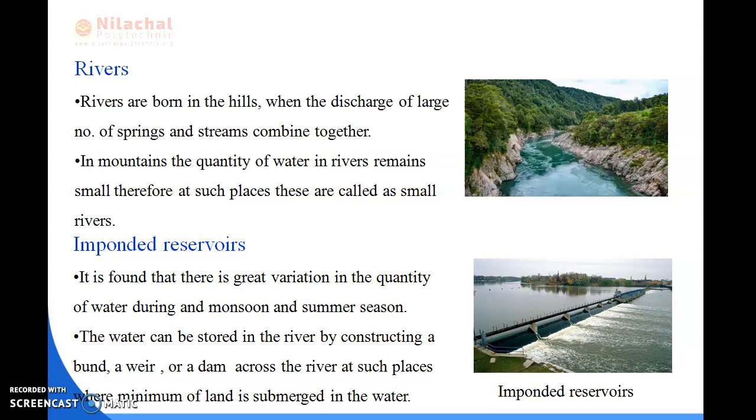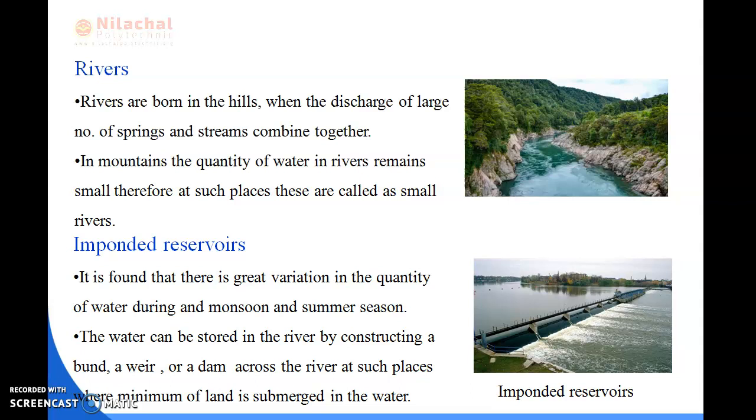So we can say that rivers are born in the hills where the discharge of a large number of springs and streams combine together, and in the mountains the quantity of water in rivers remains small. Therefore, at such places they are called small rivers.